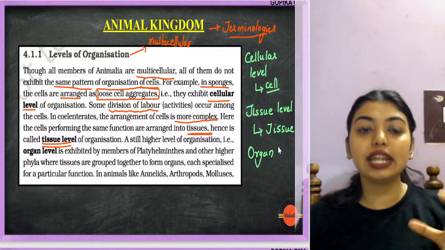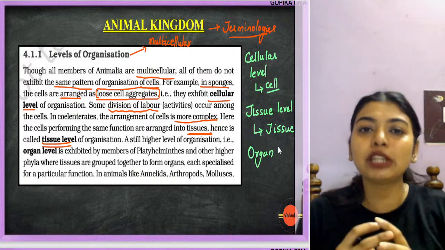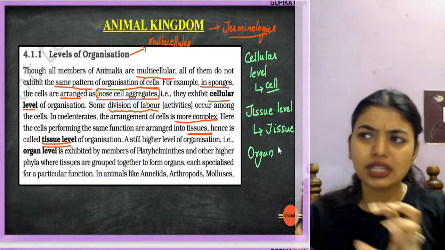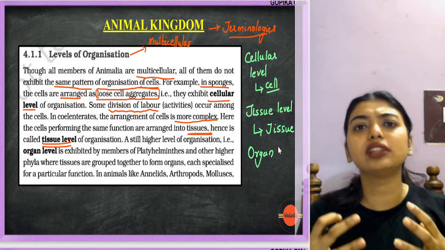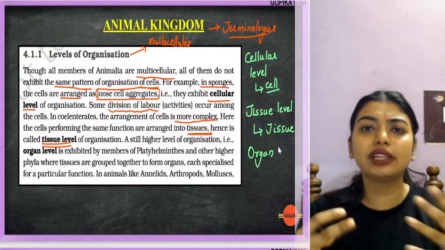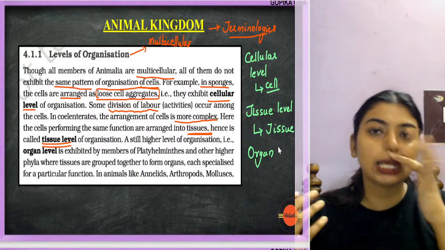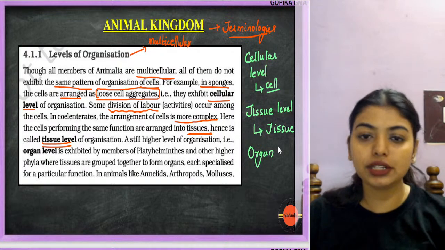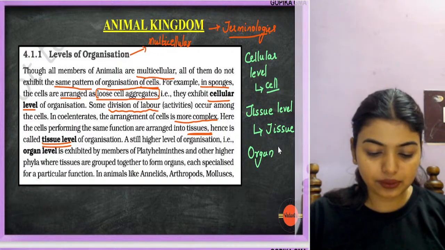Aggregate means association, like all of them coming together and forming a set. It could be anything, like all of us coming together and forming an organization. Now Vedantu is a set of teachers who want to teach, who have the love for teaching. So we have become like an aggregation. Got it? Yes or no?